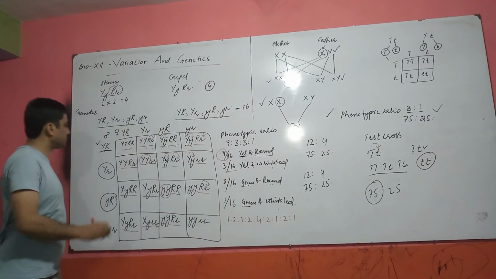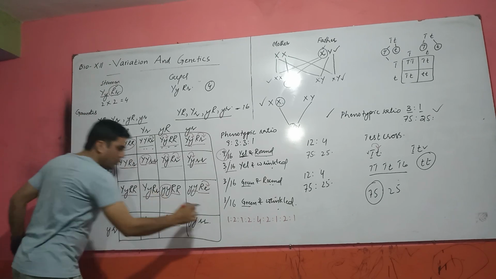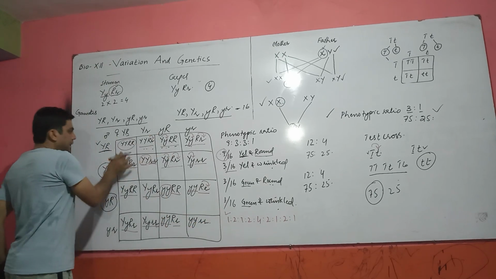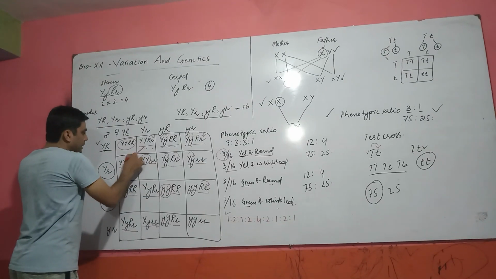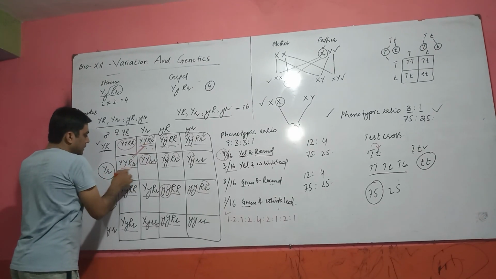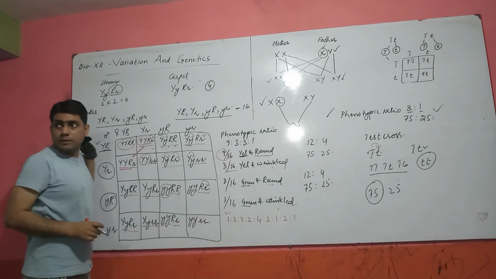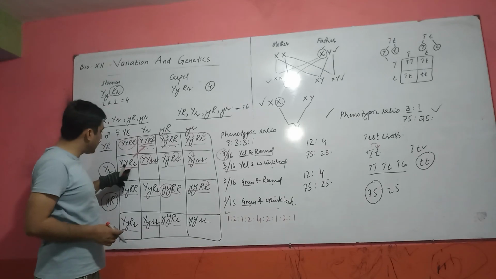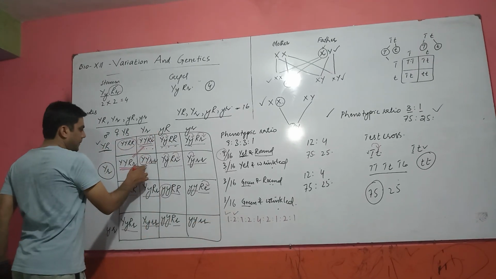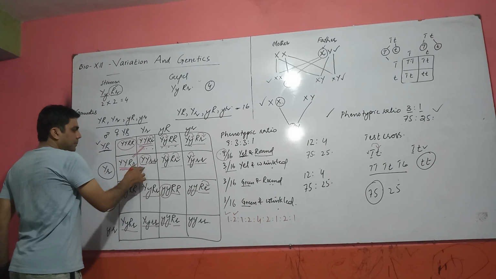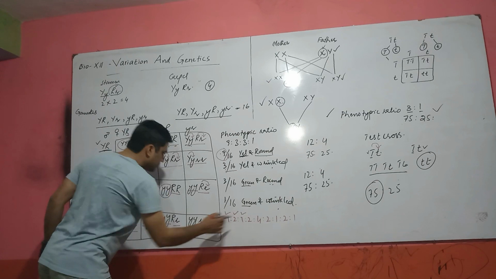For example, genotypically this type of organism is only one. No one is like that, genetically. And these two organisms, this and this, both have capital Y, capital R and small y, R. So here is the 2, and both capital Y, both small r. This is 1.